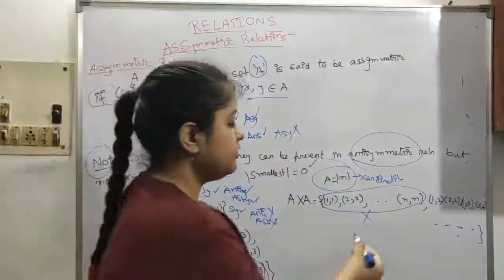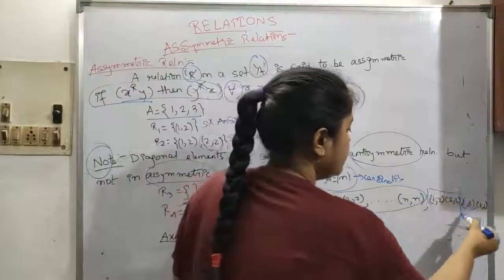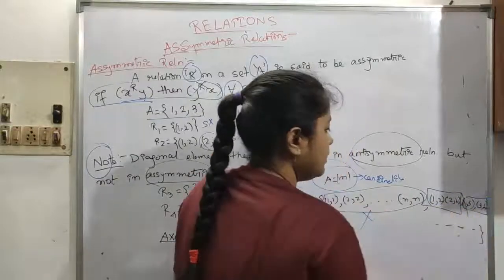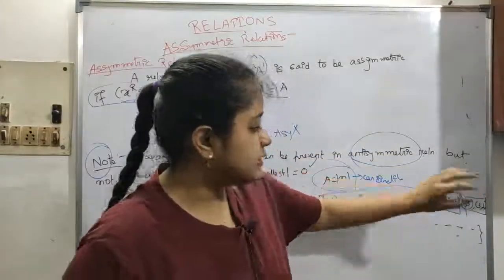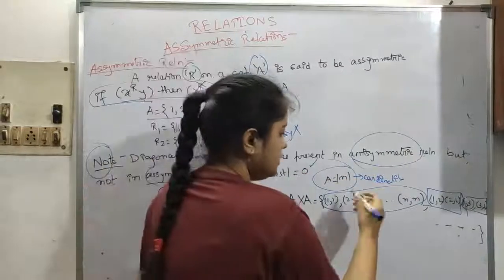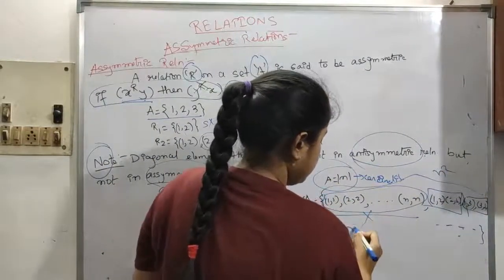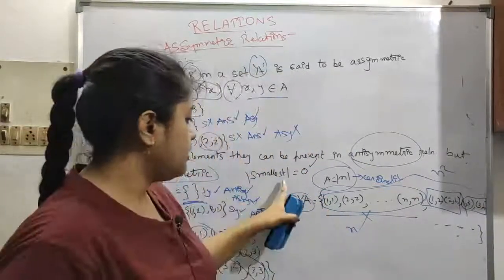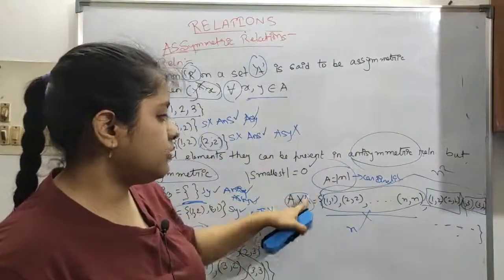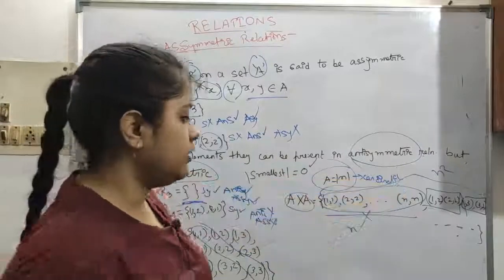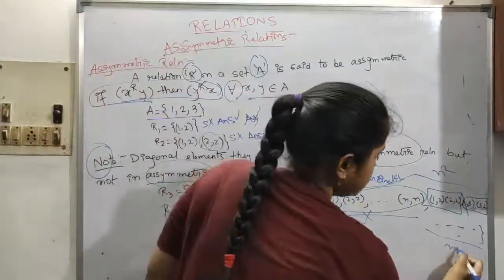This part will not be present, and we have already seen we are taking this as a combination, with both taken as one unit. So this whole thing is n square, because A was n and A cross A is n square. So this part is n square minus n.